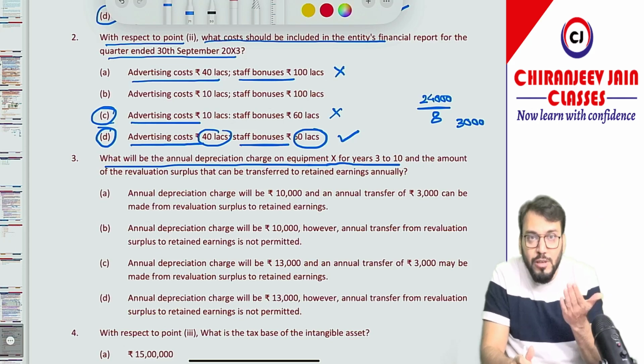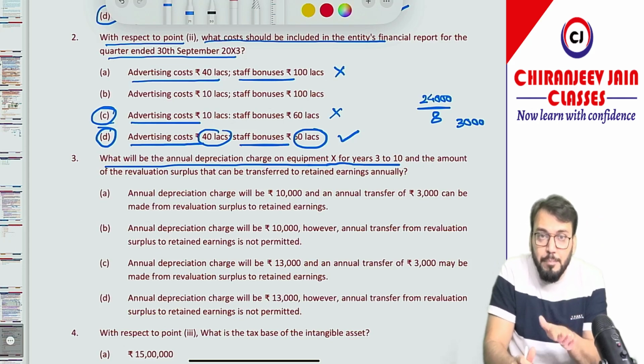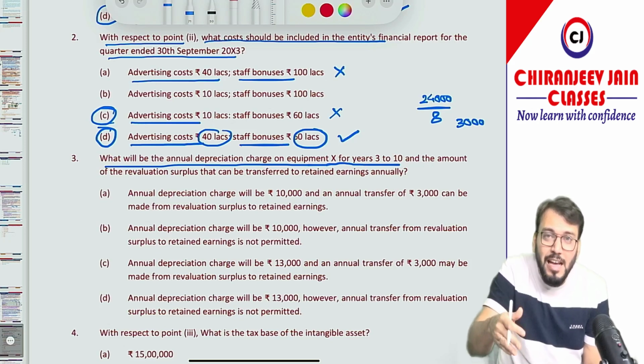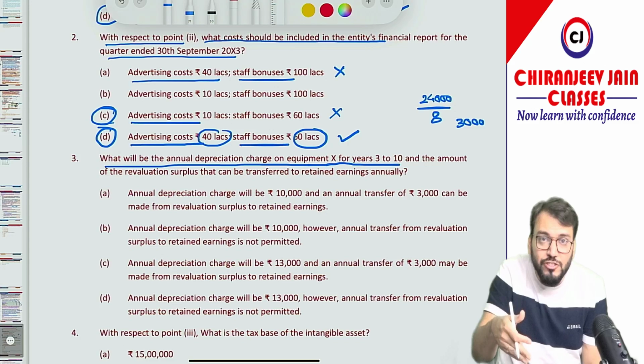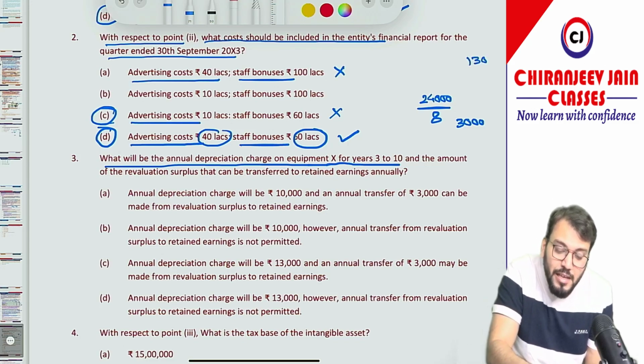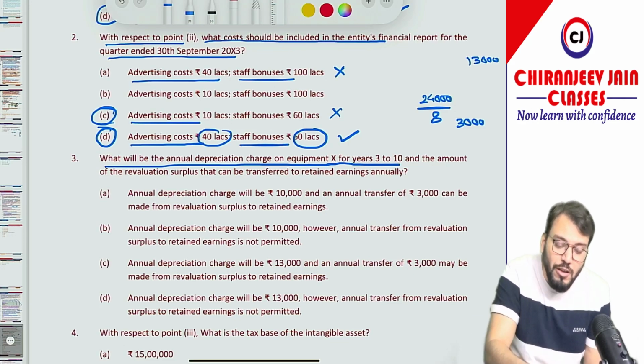Or what you can do, you can find out the depreciation on the revalued amount. So 1,04,000 is the revalued amount divided by 8. So the annual depreciation after revaluation, from year 3, will be 13,000, and the depreciation on the original cost was 10,000.